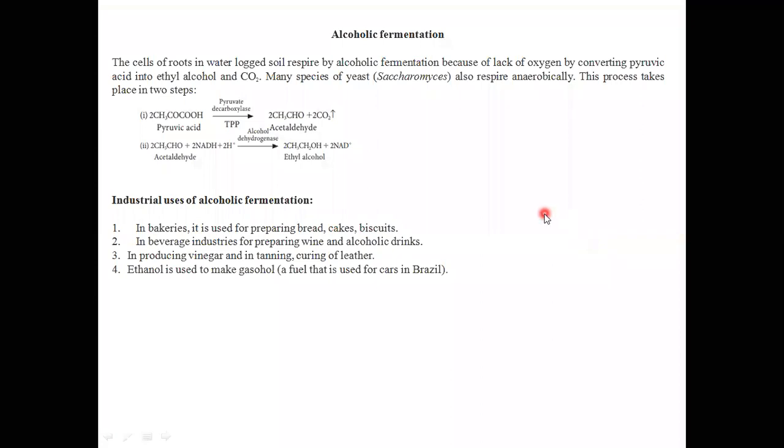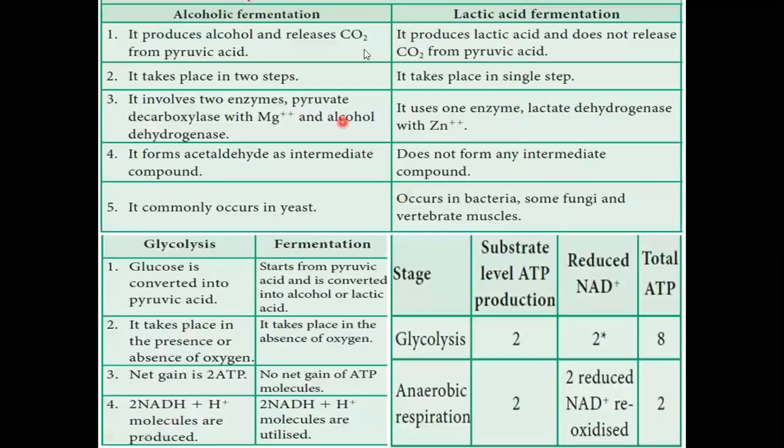When you see this here, thiamine pyrophosphate, notice here, this is the difference between lactic acid and alcohol fermentation. Alcohol fermentation produces alcohol and releases carbon dioxide, but lactic acid fermentation does not release any carbon dioxide.